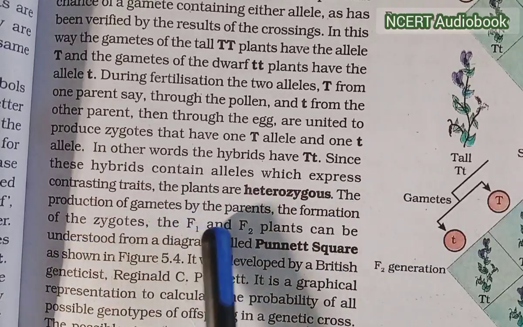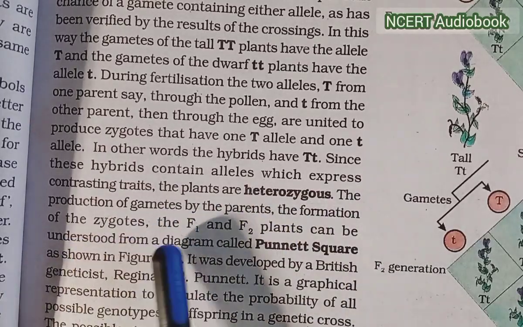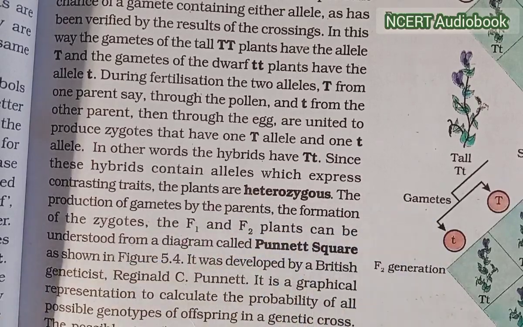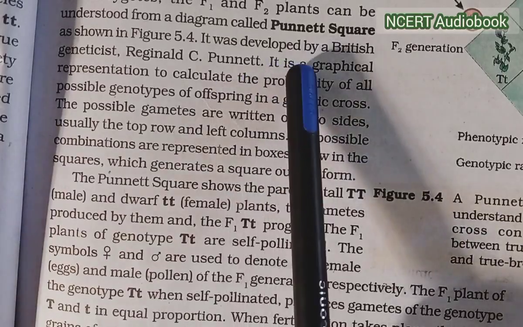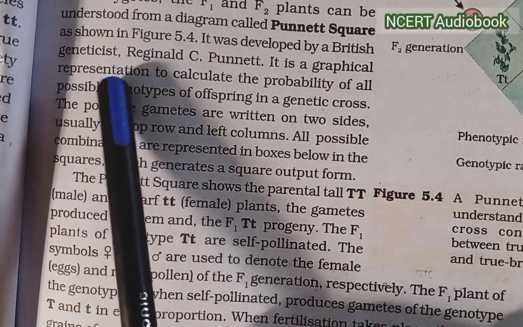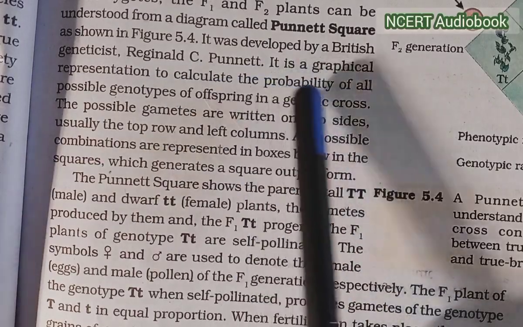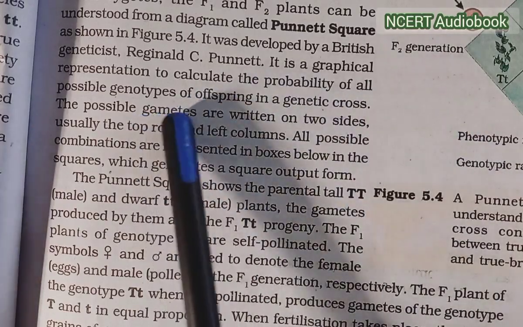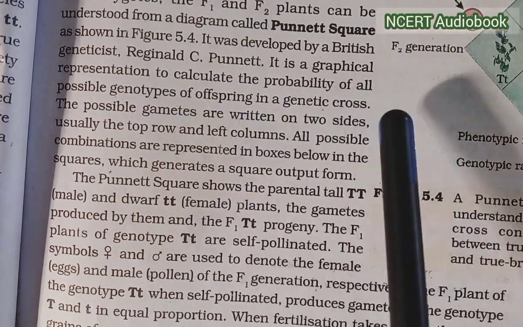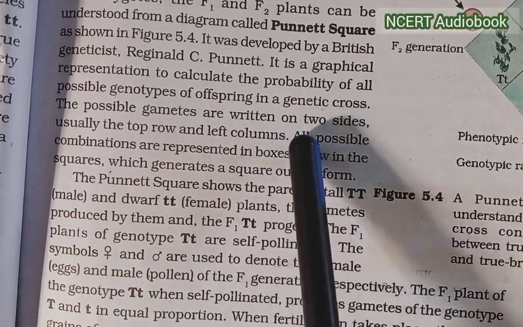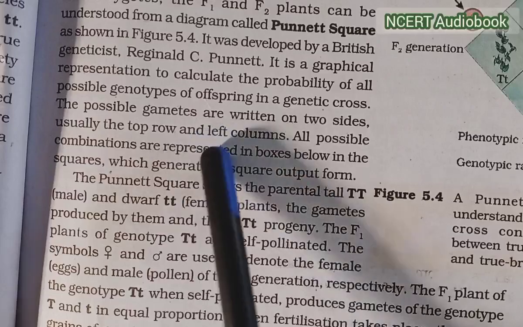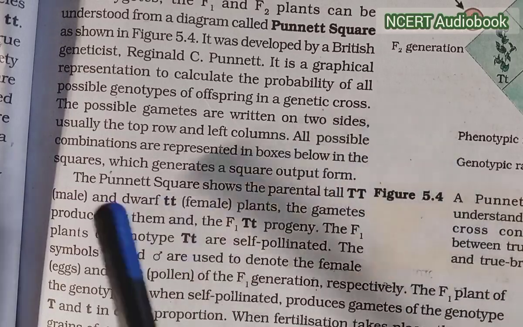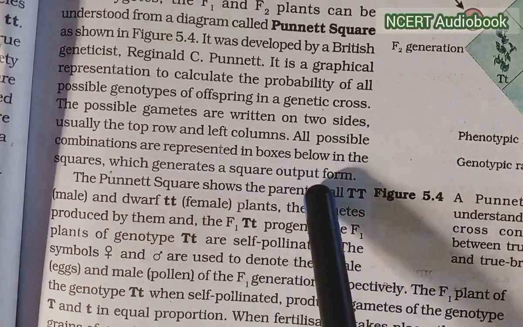The production of gametes by the parents, the formation of the zygote, and the F1 and F2 plants can be understood from the diagram called the Punnett square. It was developed by the British scientist Reginald C. Punnett. It is a graphical representation to calculate the probability of all possible genotypes of offspring in a genetic cross. The possible gametes are written on two sides, usually the top row and the left column. All possible combinations are represented in boxes below, which generates a square output form.